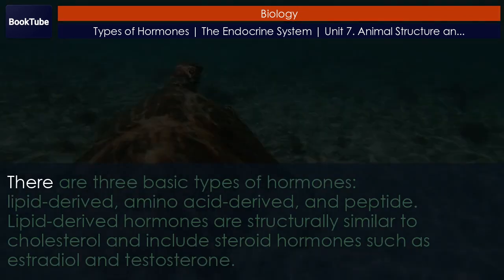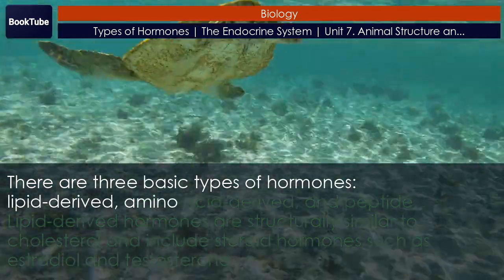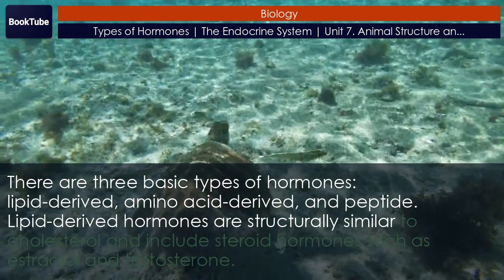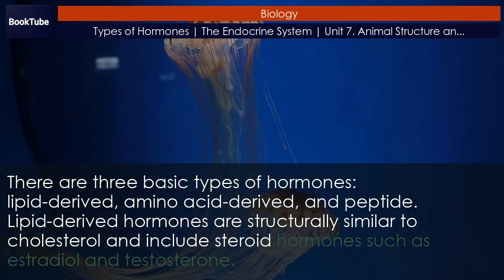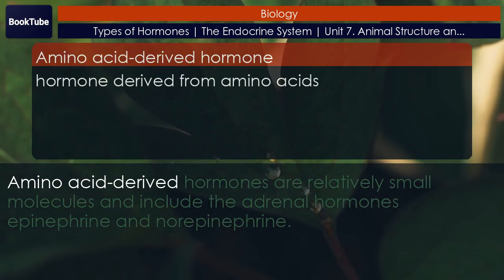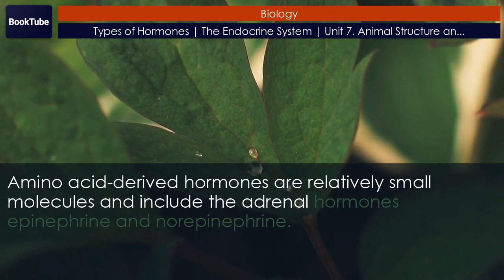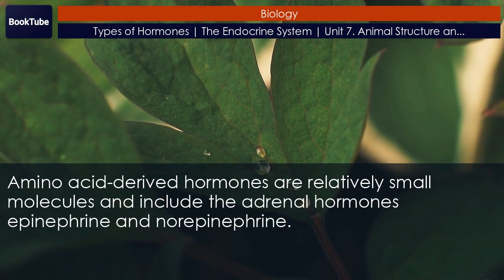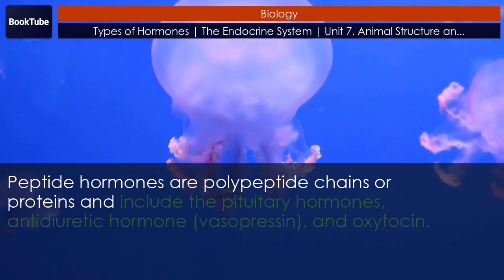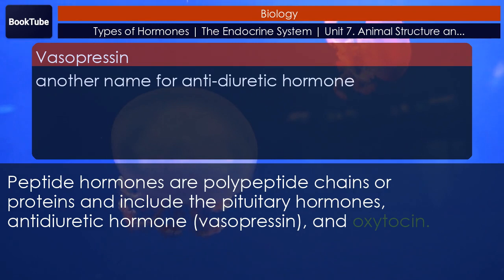Section summary. There are 3 basic types of hormones: lipid-derived, amino acid-derived, and peptide. Lipid-derived hormones are structurally similar to cholesterol and include steroid hormones such as estradiol and testosterone. Amino acid-derived hormones are relatively small molecules and include the adrenal hormones, epinephrine and norepinephrine. Peptide hormones are polypeptide chains or proteins and include the pituitary hormones, antidiuretic hormone, vasopressin, and oxytocin.